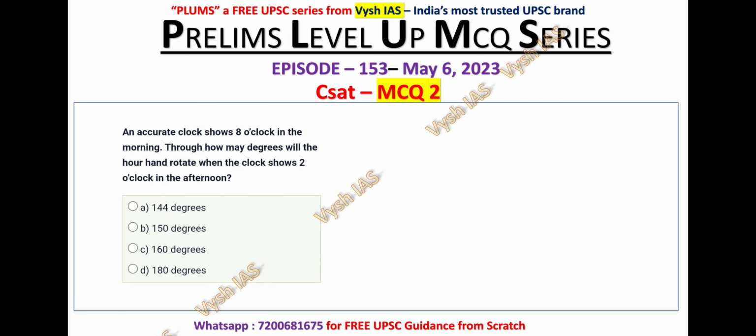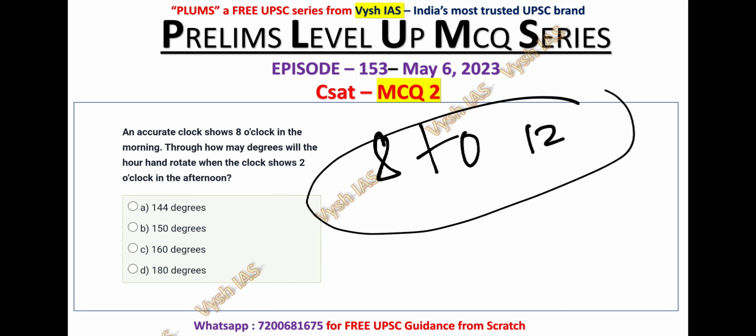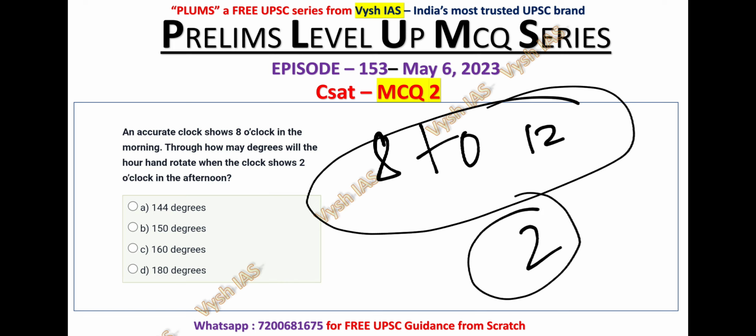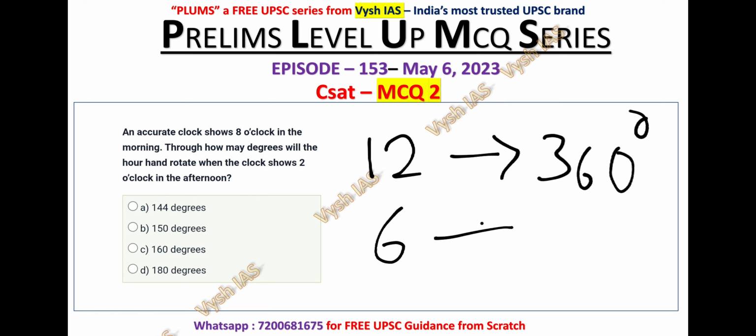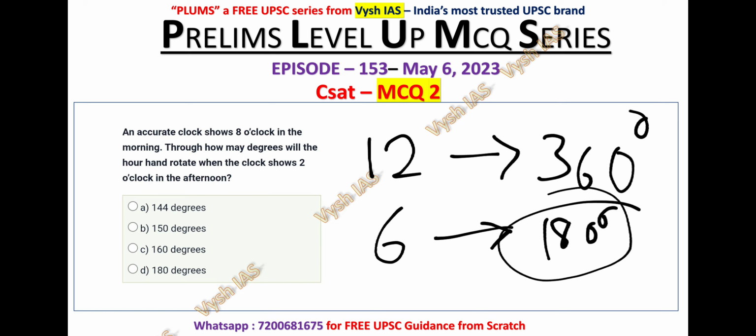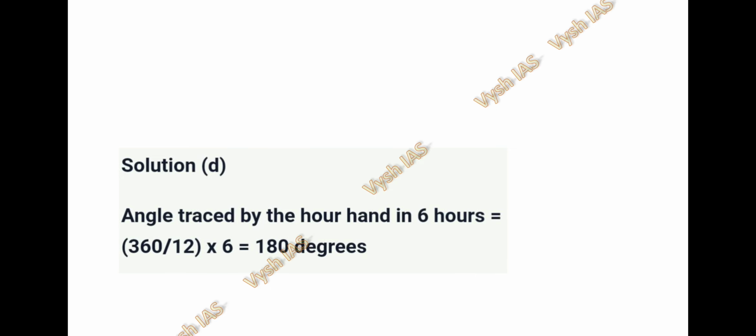Now let's solve MCQ number 2. An accurate clock shows 8 o'clock in the morning. Then how many degrees will the hour hand rotate when the clock shows 2 o'clock in the afternoon? So let's take how many hours it has rotated. From 8 to 12 noon it has rotated 4 hours. From 12 to 2 it has rotated 2 more hours. So the total number of hours it has rotated is 6. In the clock, for 12 hours it will rotate 360 degrees. So for 6 hours it should rotate 180 degrees, right? For 6 hours, that is 360 by 2, that is 180 degrees. So option D is the correct answer for question number 2.